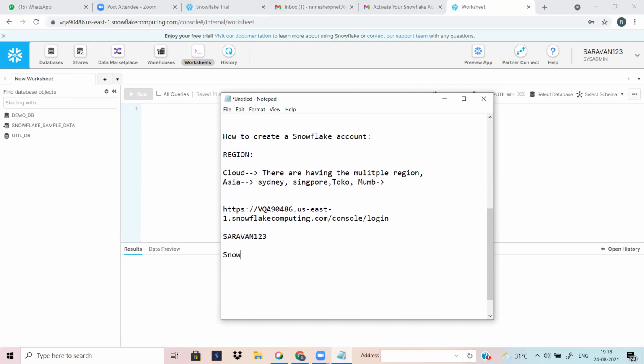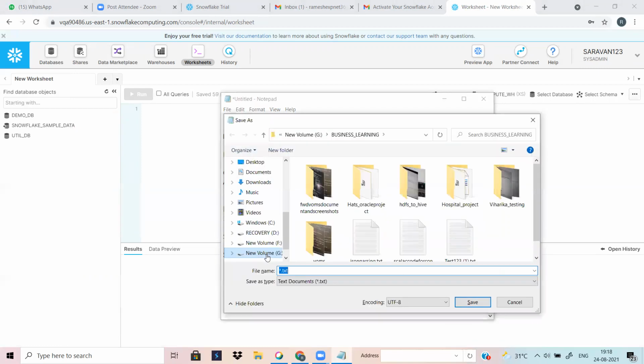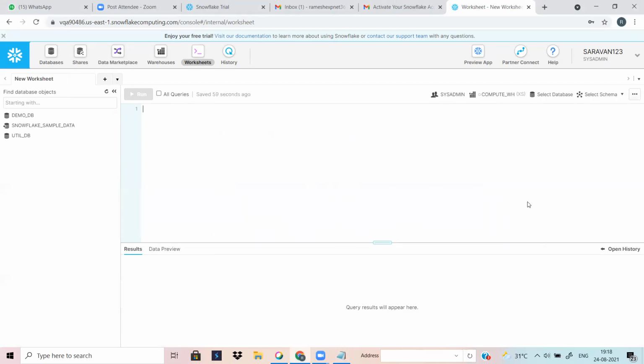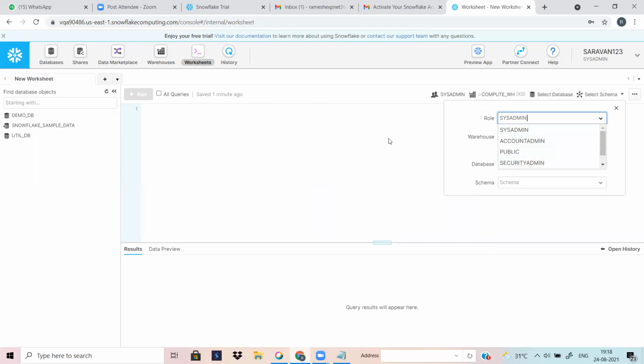Snowflake roles. This is a theory topic only. Just listen to it a little bit; don't memorize too much. There are roles, right? We have 4 roles here. What kind of roles? The roles are system admin, account admin, public, and security admin. So there are 4 roles in Snowflake, and we can look at each and every role.